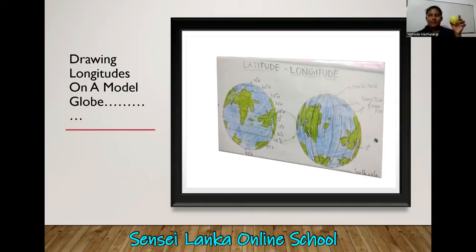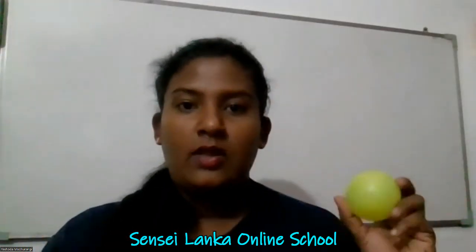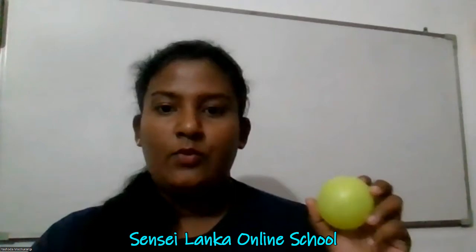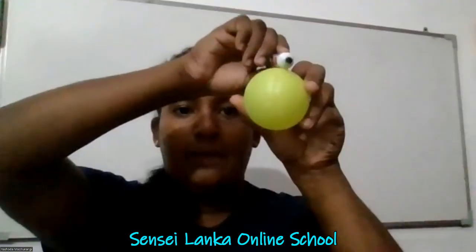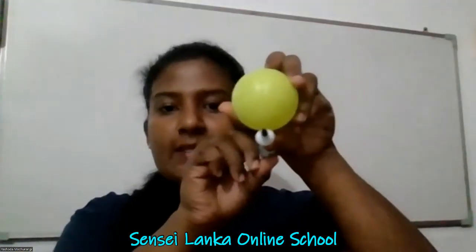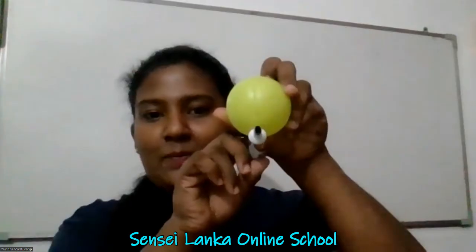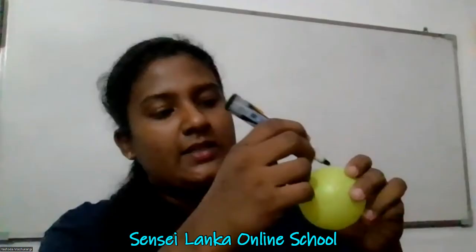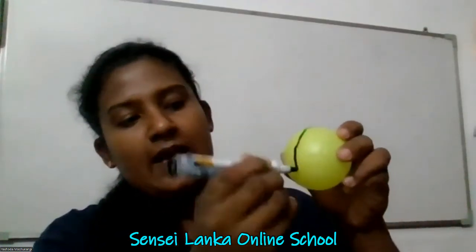It's a toy. So my dear children, now the thing you have to do is this. I will show you how to draw. Now I told you longitudes are drawn from north to south. So this top is the north, bottom is the south. Do you understand? They are vertical lines, so we can draw the lines vertically, like this.